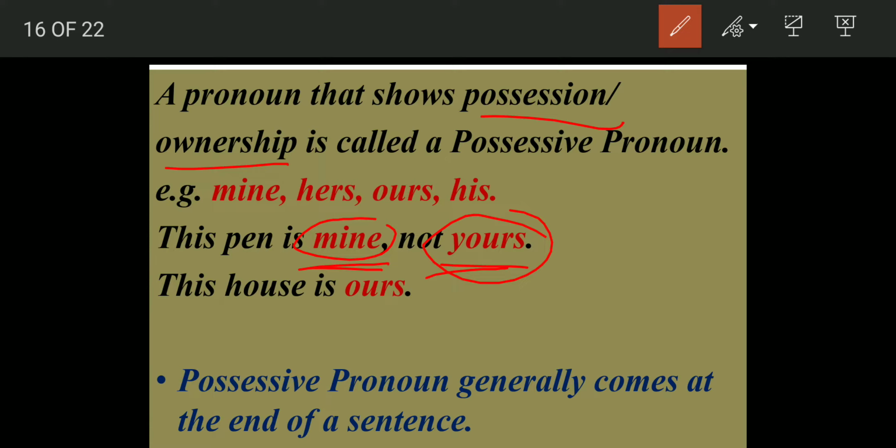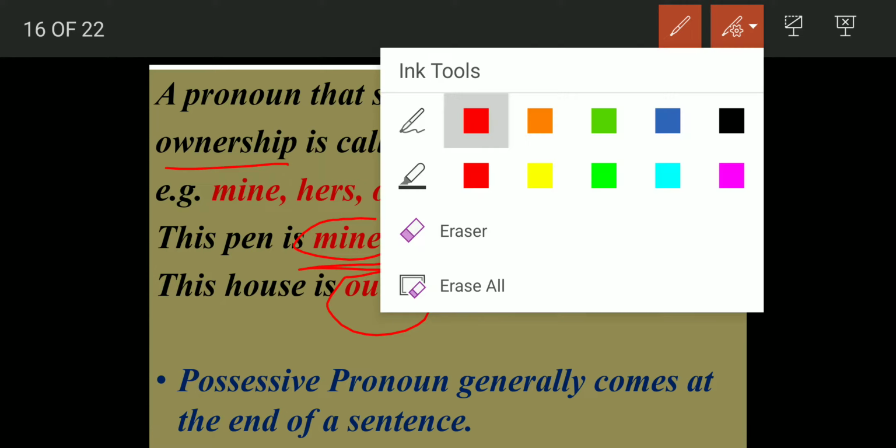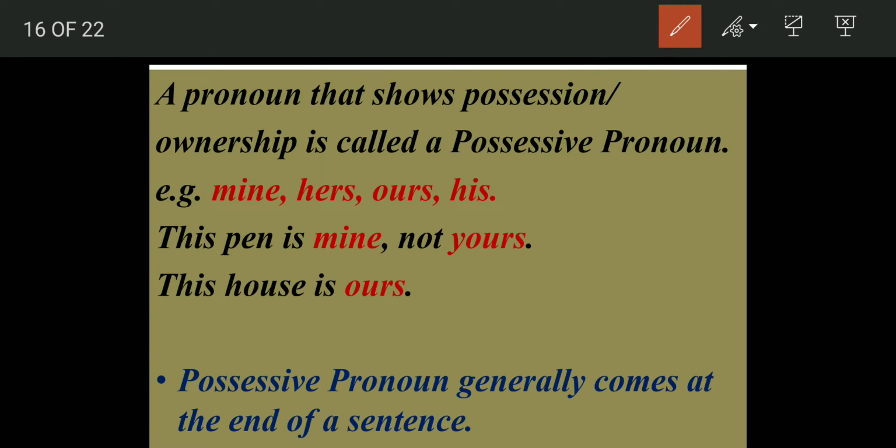This house is ours. Whose house is this? This is ours. It belongs to us. So here ours is the possessive pronoun. So basically the terms like mine, hers, ours, theirs, his show possessive pronouns. They show that this particular thing belongs or does not belong to this person.